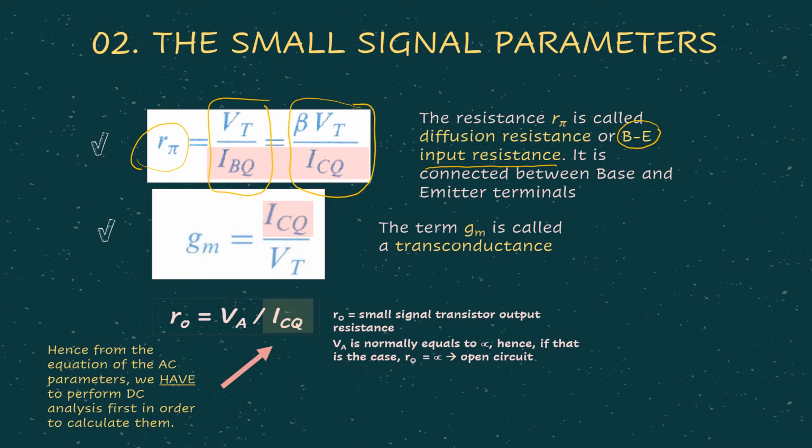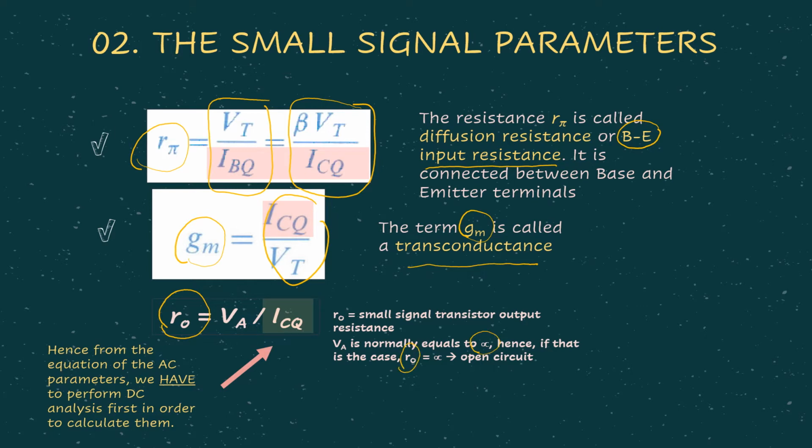And remember, the current source is represented by gm vbe. The gm is called the transconductance, where the value of gm is given as IC over VT. IC is the collector current from DC divided by the thermal voltage. And as you can see here, r0 is the resistor in parallel to the current source, which is given by VA over ICQ. VA is called the early voltage. The value will always be given, but sometimes VA is given as infinity. In this case, we don't have to consider r0.